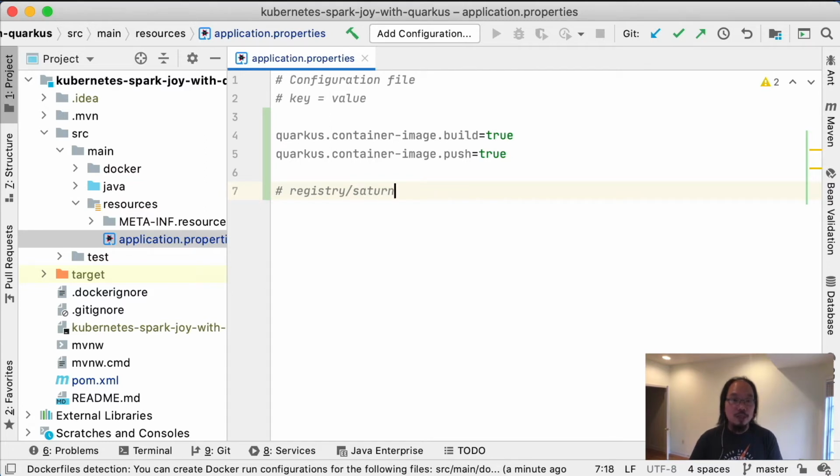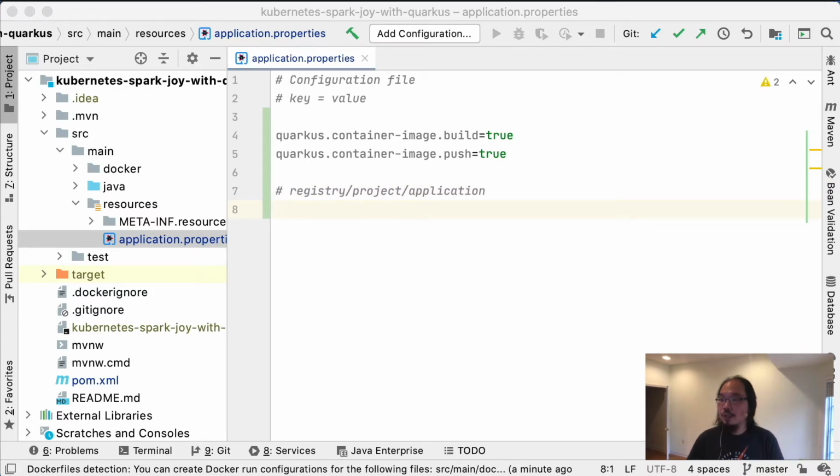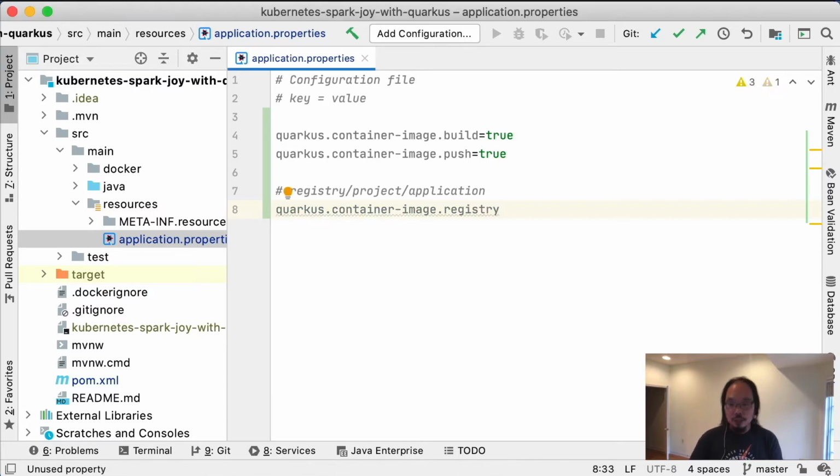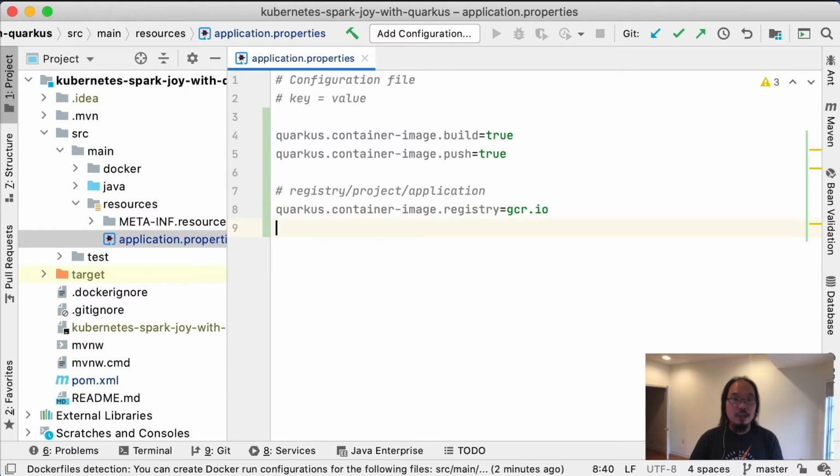On Docker Hub, this may be your username, like for me, it would be Satanism. Or it can be a project name on Google Cloud. So basically, it's the registry, slash something, and then Quarkus will automatically generate the application name for you. That is the structure of your container image coordinate. So we can configure all of these things too. The first thing I need to do is make sure I'm using the right registry. I am going to be using gcr.io, which is the Google Container Registry. And the group name for me, I need to use a project ID that is specific to my project, which happens to be wise-coyote-287.